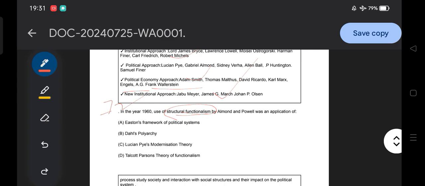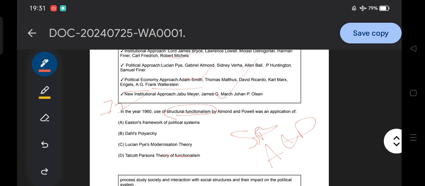Option B, Robert Dahl's polyarchy. Option C, Lucian Pye's modernization theory. Option D, Talcott Parsons' theory of functionalism. According to SSB, the answer is both A and D: Easton's framework of the political system along with Talcott Parsons' theory of functionalism.